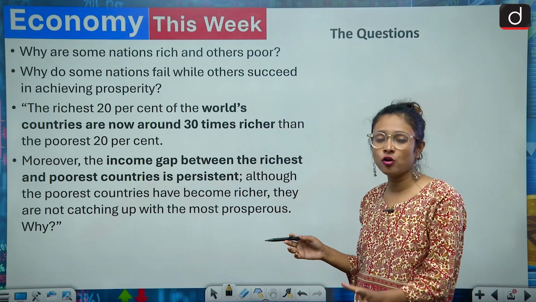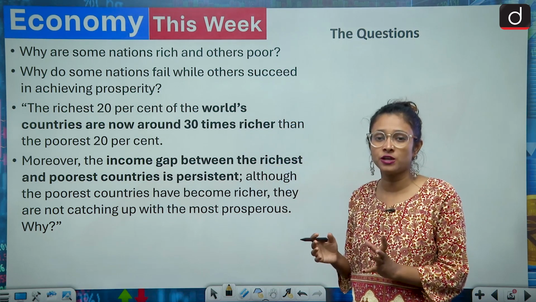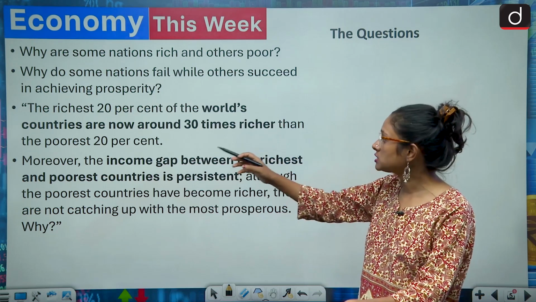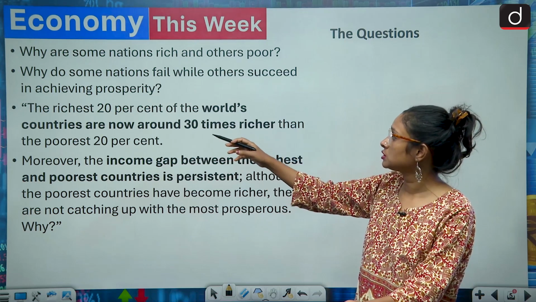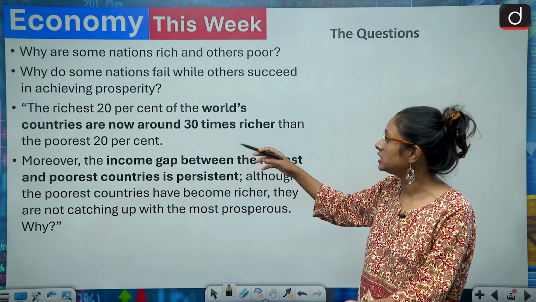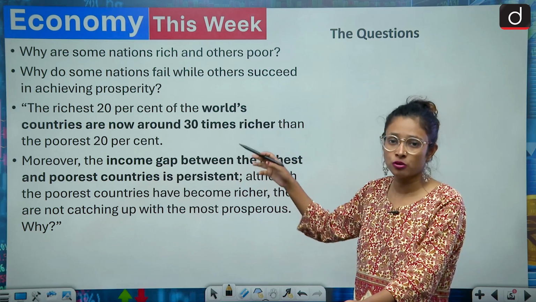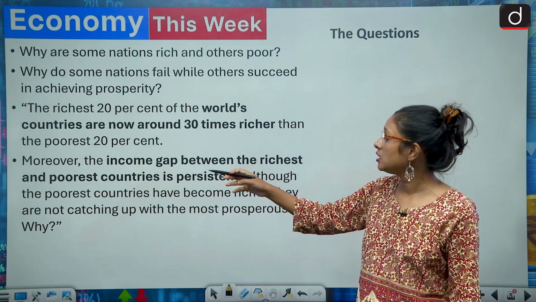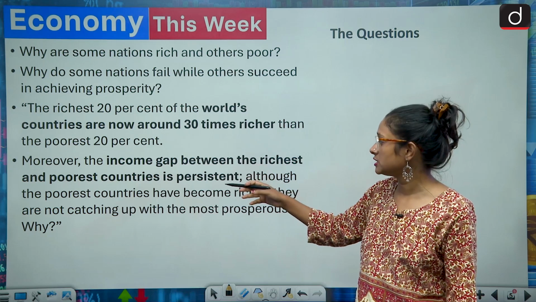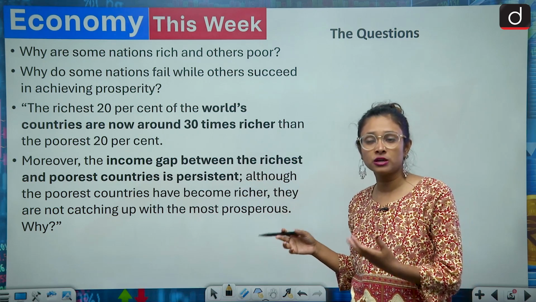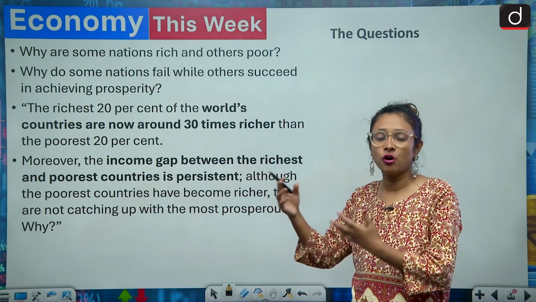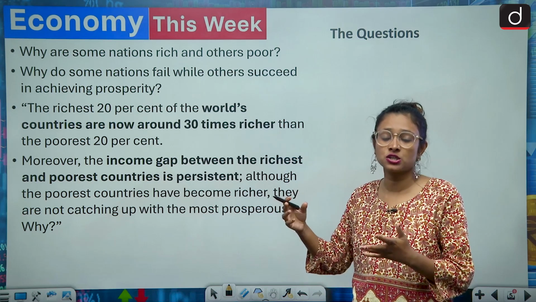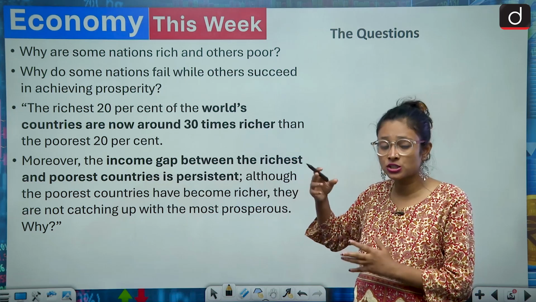They have also given the evidence that today the richest 20% of the world's countries are around 30 times richer than the poorest 20% of countries. There is an income gap between the richest and poorest countries which is persistent. The poorest countries tried to move forward and were successful also, but not at the same pace. The richer nations have a different pace and the poorer nations have a different pace.